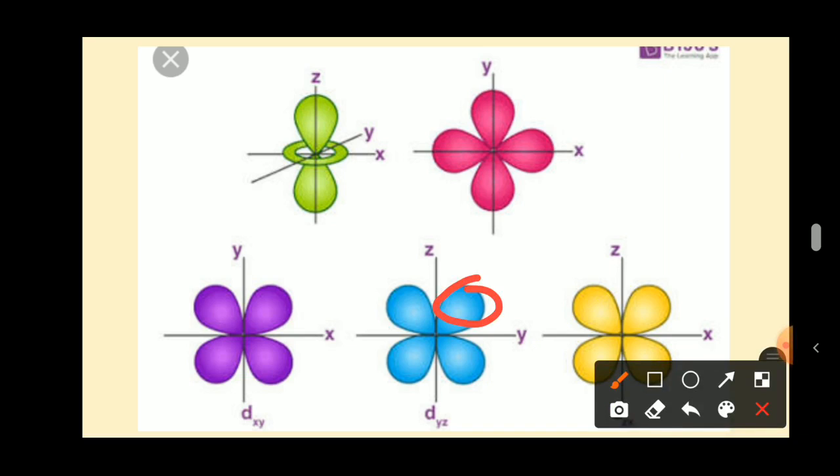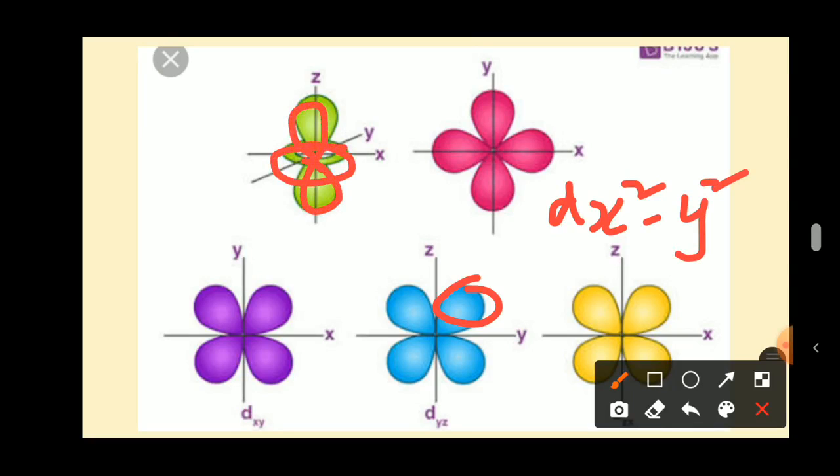If the lobes are on the x and y axes, it is called d of x square minus y square. And here you can watch it: both the double lobes are overlapped on the z axis itself. Okay, so this is called dz square.